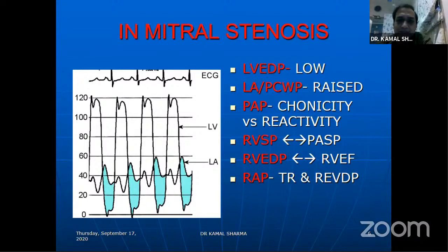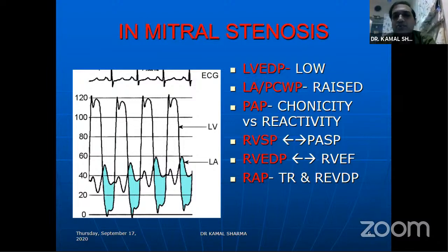The first thing that happens in mitral stenosis is the development of stasis of the blood in the LA, and the atrial kick actually causing the LV to fill in the later part. The presence of an end diastolic transmitral gradient is pathognomonic of mitral stenosis. So there should be some gradient left even if it's a clinically mild mitral stenosis at the end of diastole. You can have gradients in between, but that does not pathognomonically diagnose mitral stenosis. So the hemodynamic pathognomonic finding in mitral stenosis is the end diastolic transmitral gradient.